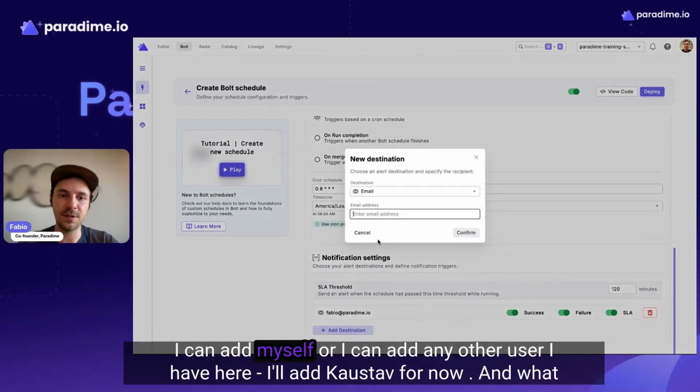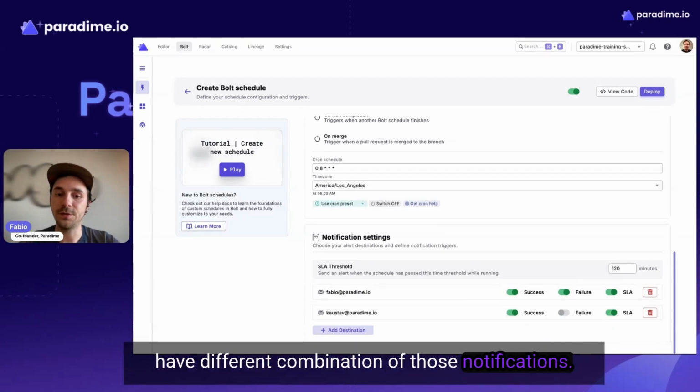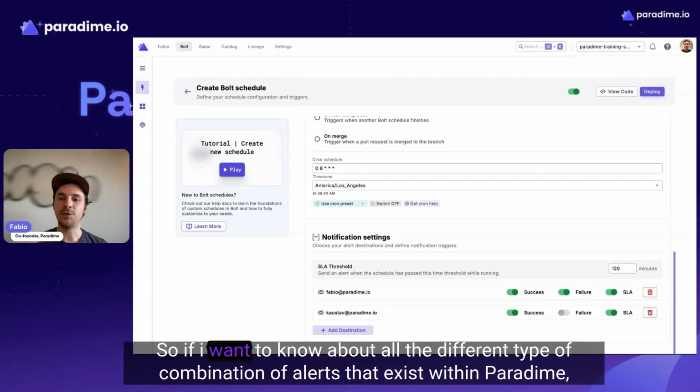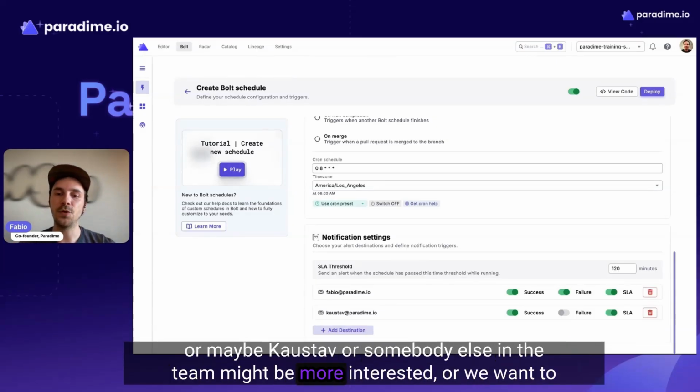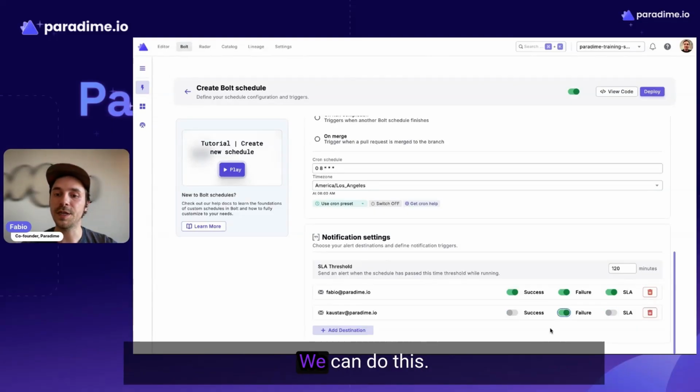I can add myself, or I can add any other user I have here, or add a custom one in here. And what you'll see right away is that we can add more than one email address. More importantly, we can have different combinations of the notifications. I want to know about the different types of alerts that exist within Paradime. Maybe Costa or somebody else on the team might be more interested, or we want to let them know only about failure, for example. So we can do this.